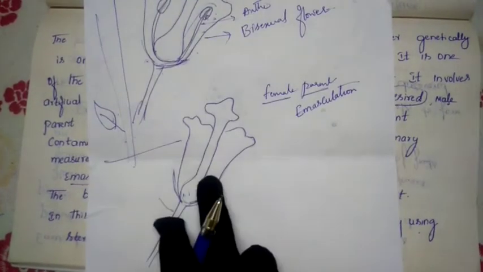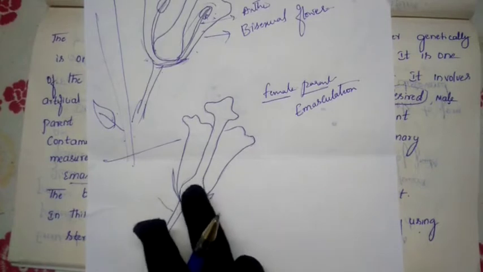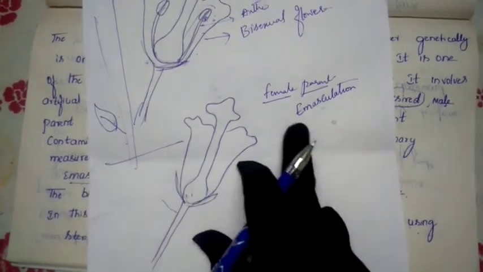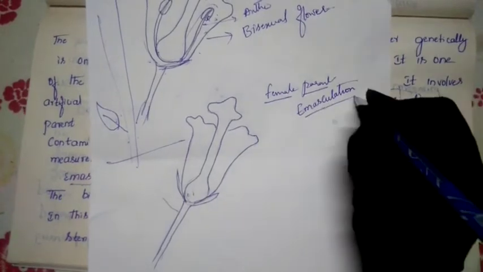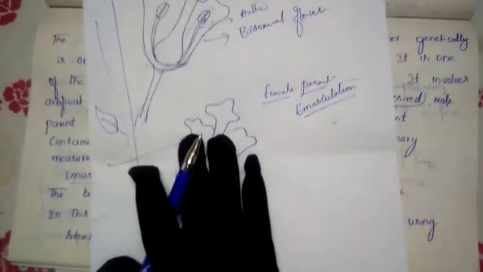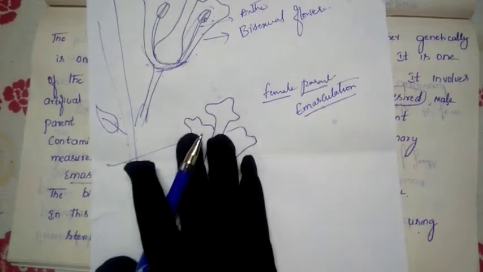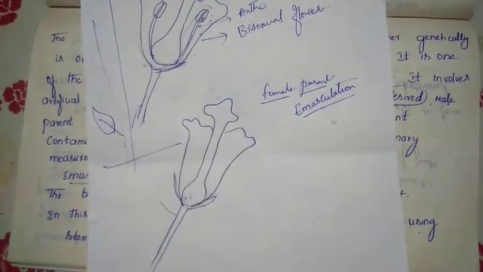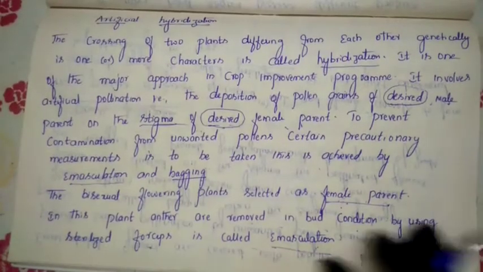Removing of anther during the bud condition with the help of the sterilized forceps in a bisexual flower is called the emasculation process. Now this flower we call an emasculated flower. So now we have understood emasculation.